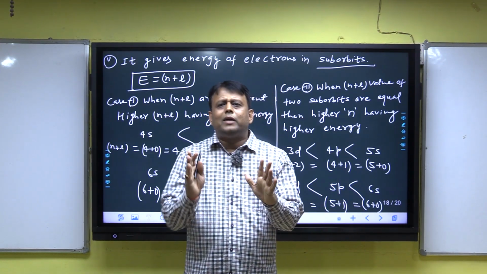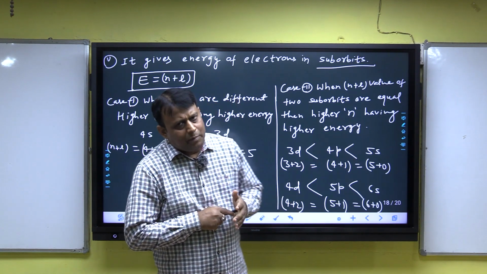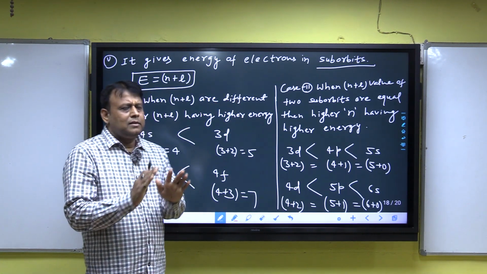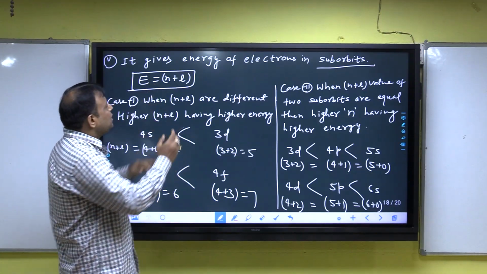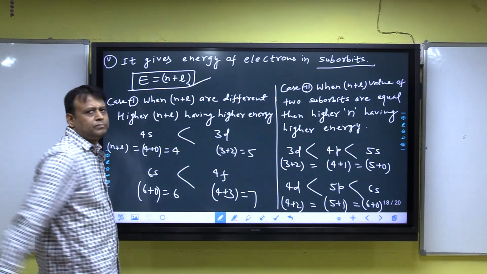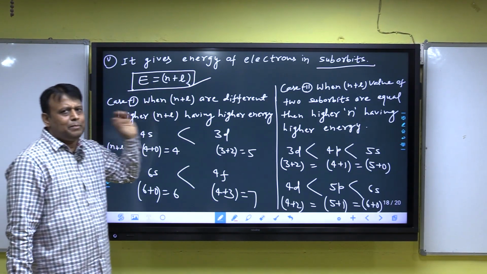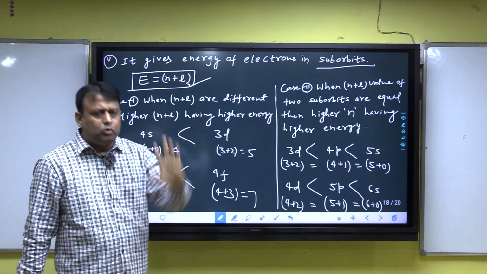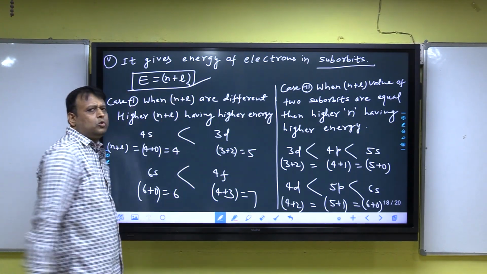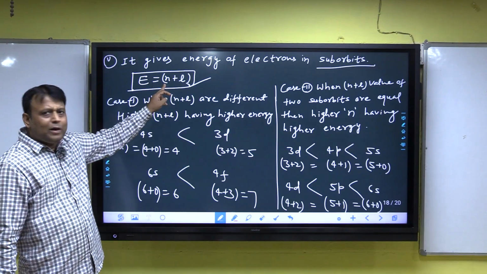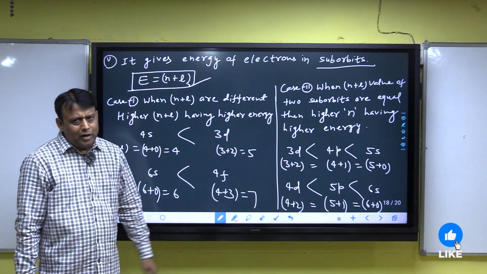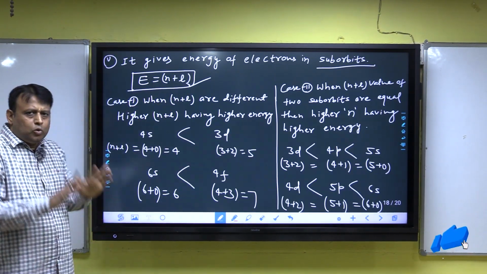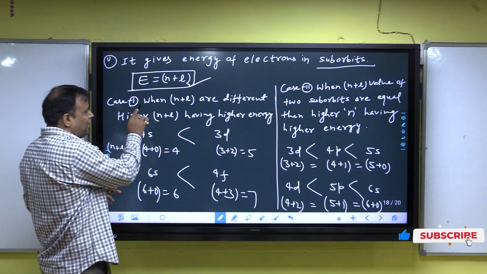But azimuthal quantum number gives energy in suborbits. Listen carefully. Energy is equal to n plus L. For a poly-electron system, which has 2 or more than 2 electrons, energy is equal to n plus L, where n is the principal quantum number and L is the azimuthal quantum number. There are two parts. Listen, case first.